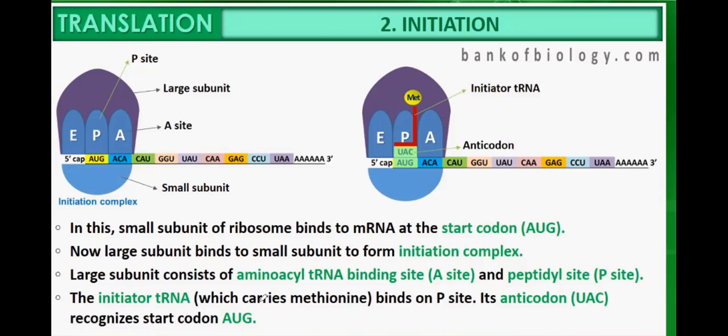The initiator transfer RNA which carries methionine binds to the P site. First, it will bind at the P site, not at the A site. Other transfer RNAs first bind at the A site, but this is the only single transfer RNA which directly joins the P site. Its anticodon, UAC, recognizes the start codon AUG on the messenger RNA.